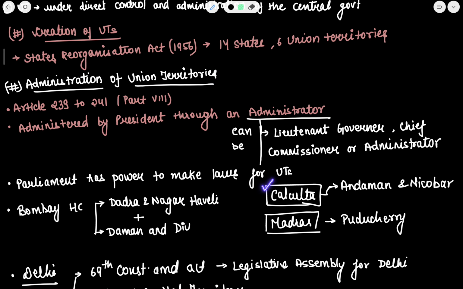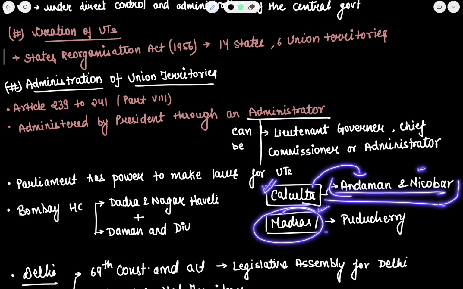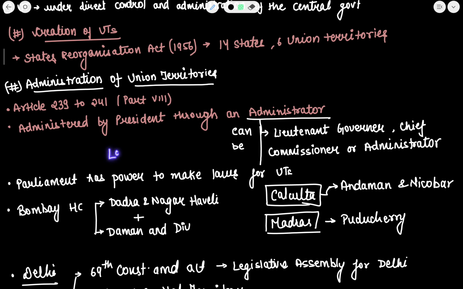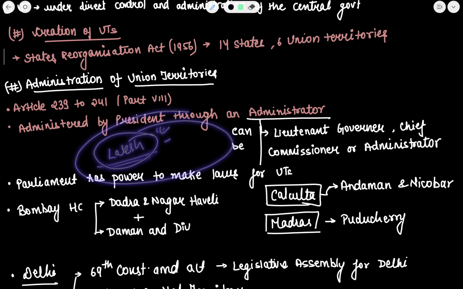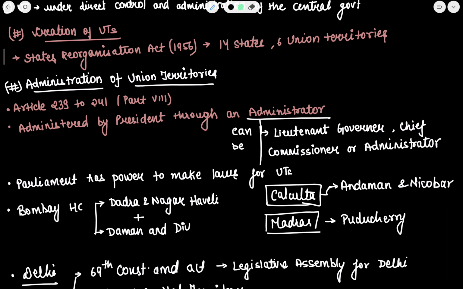Now, the Calcutta High Court has jurisdiction over the Andaman and Nicobar Islands, and the Madras High Court has jurisdiction over Puducherry. Okay. Now you have to tell me in the comment section: Lakshadweep, which High Court has control over Lakshadweep? I've already told you about Madras, Andaman and Nicobar, Puducherry.